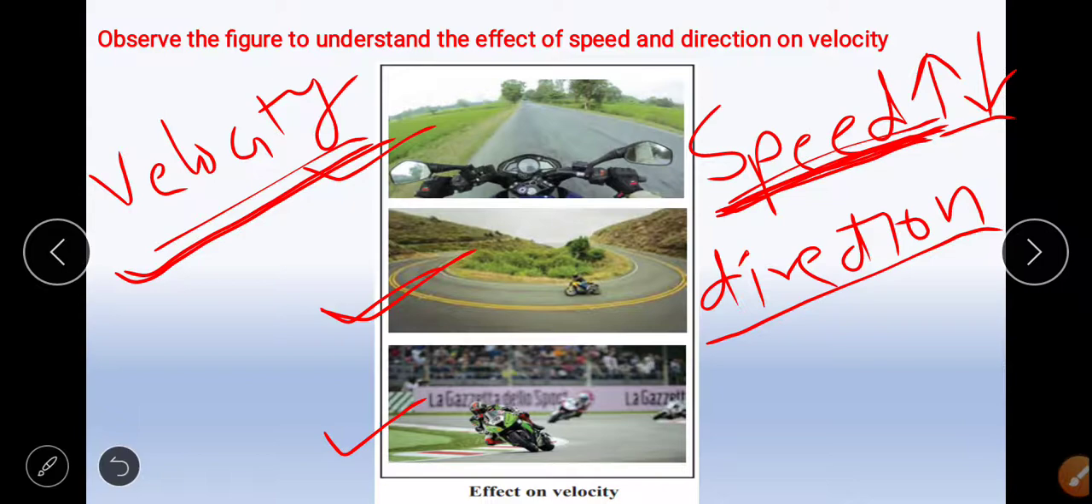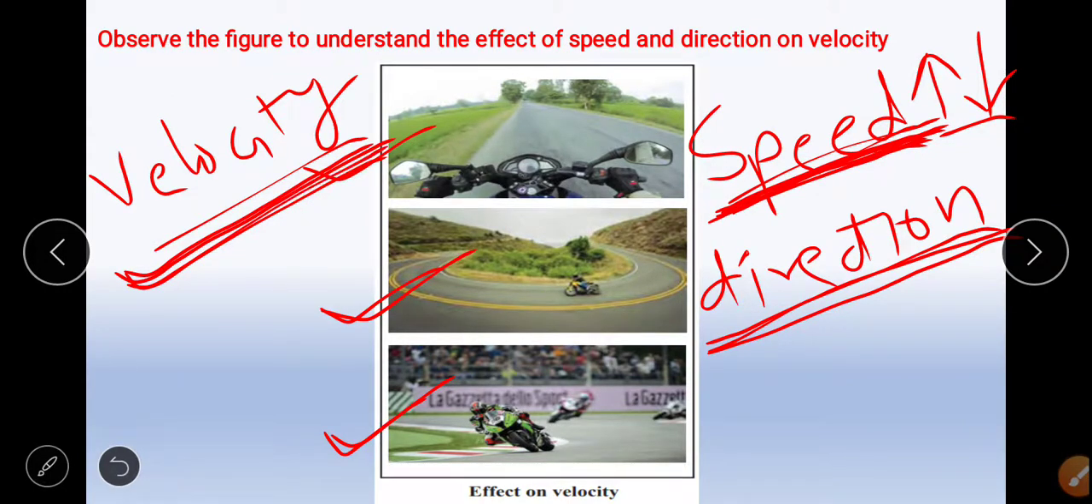The third question is, if we observe the third figure, if on a turning Sachin changes the direction as well as the speed of the motorcycle, what will be the effect on its velocity? The speed and the direction both are changed, therefore displacement will change, because direction is required to be particular. Therefore, as the direction is no more particular, the velocity will change. Speed is changing, displacement is changing, therefore velocity will change.